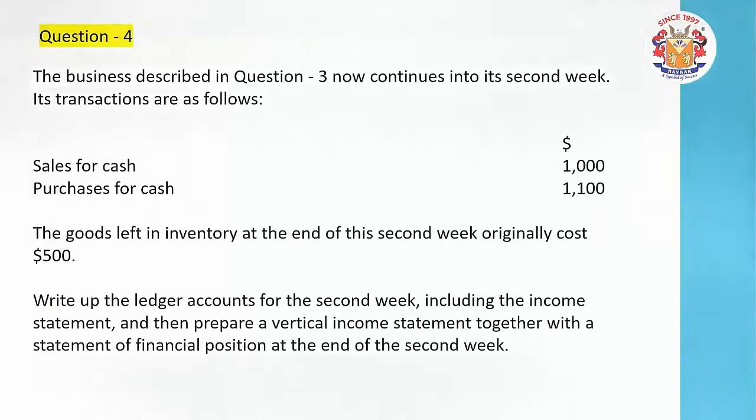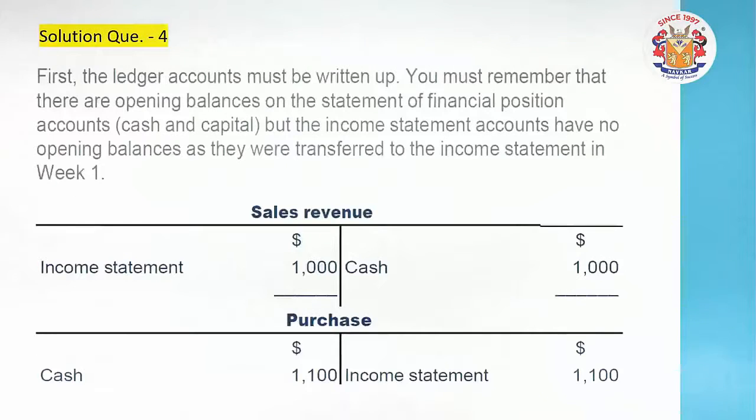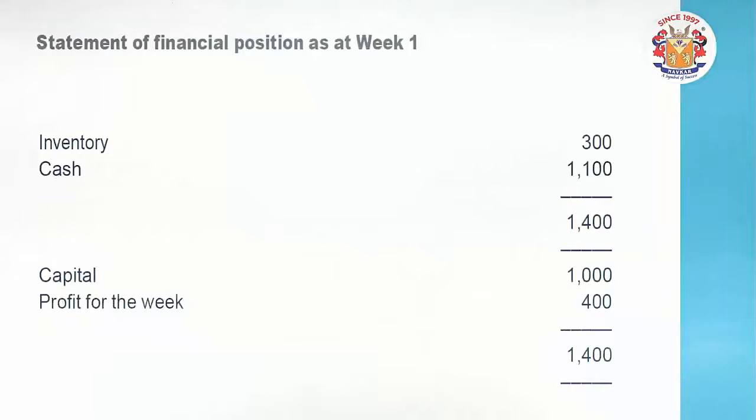Please read the question carefully. You have been provided with some sales, some purchases, the ongoing business, and at the end of the second week there is 500 as closing inventory. But friends, for this second week there is also an opening inventory of 300, which was the closing of the last week. It will get connected over here.